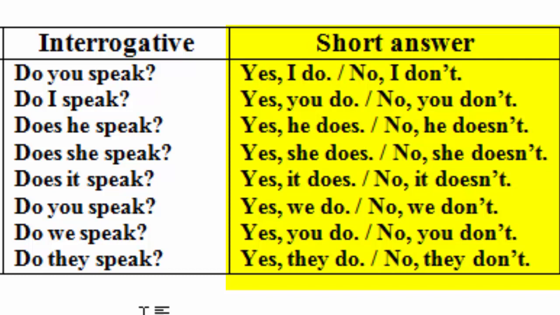No, you don't. Yes, he does. No, he doesn't. Yes, she does. No, she doesn't. Yes, it does. No, it doesn't. Yes, we do. No, we don't. Yes, you do. No, you don't. Yes, they do. No, they don't. Now I will give the interrogative form, then the short answer.